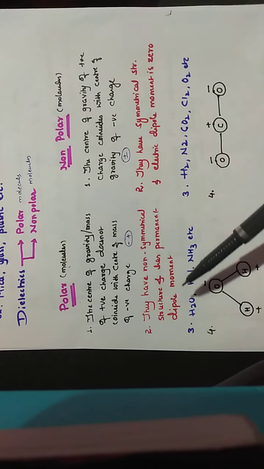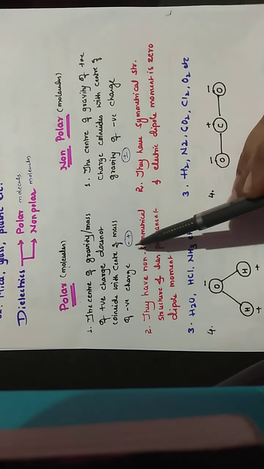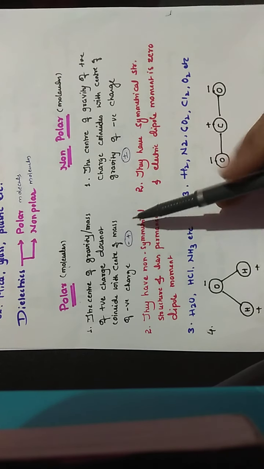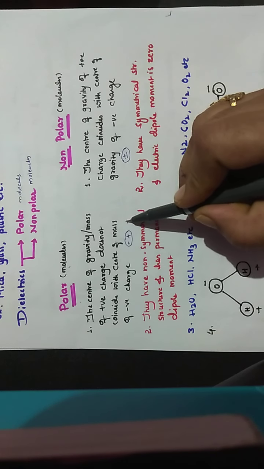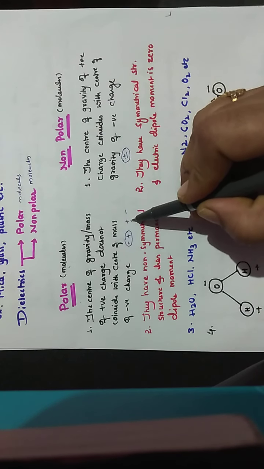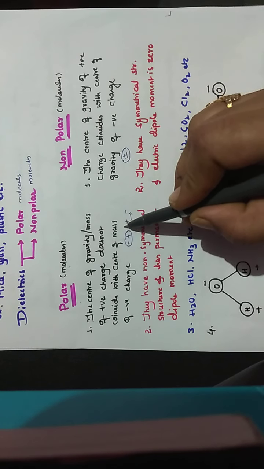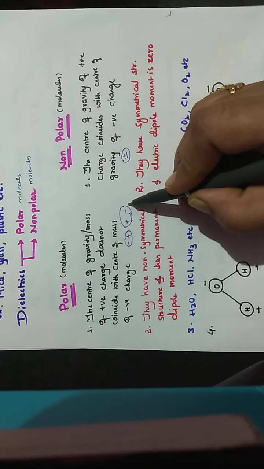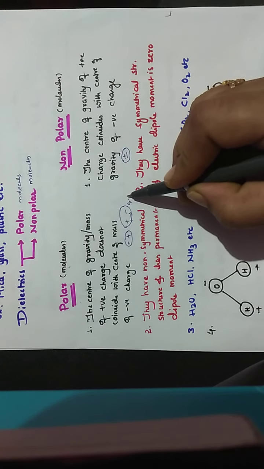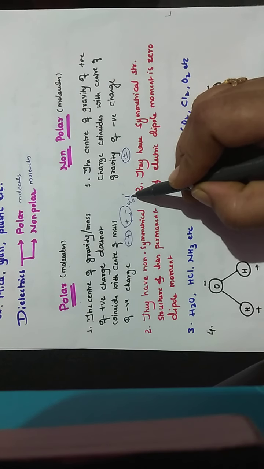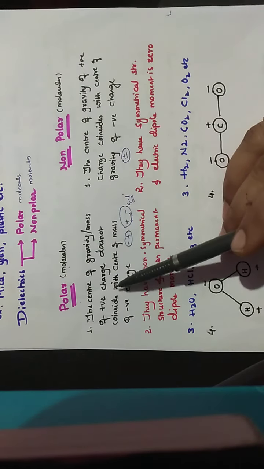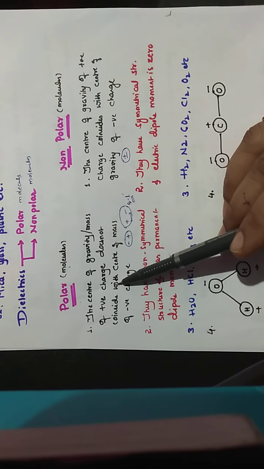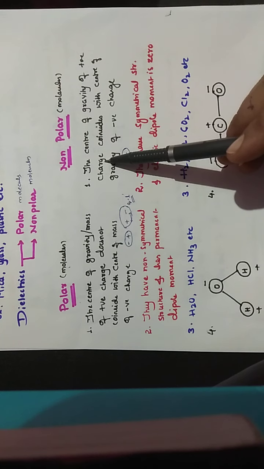As we all know, an electric dipole, how is it formed? It is formed when two equal and opposite charges are separated by a vector distance between them. So this forms an electric dipole, and it has an electric dipole moment which is equal to the magnitude of one of the charges times the length between them. So polar molecules possess a net dipole moment, whereas non-polar molecules do not possess any net dipole moment.